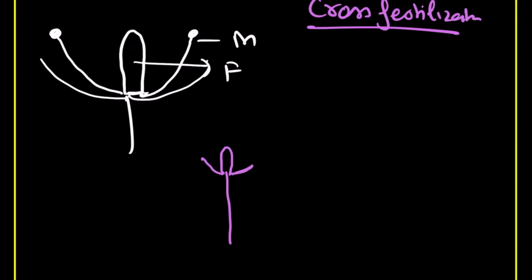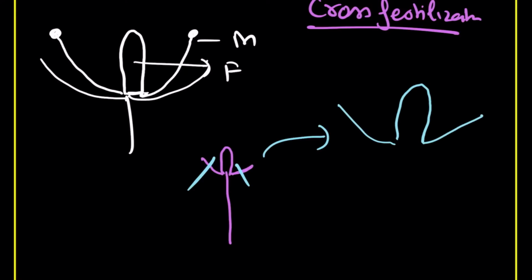What Mendel did, he cut and removed the male part. Now when this flower matured, it was having only the female part and not the male part. So you have to keep in mind how Mendel carried out the cross fertilization.